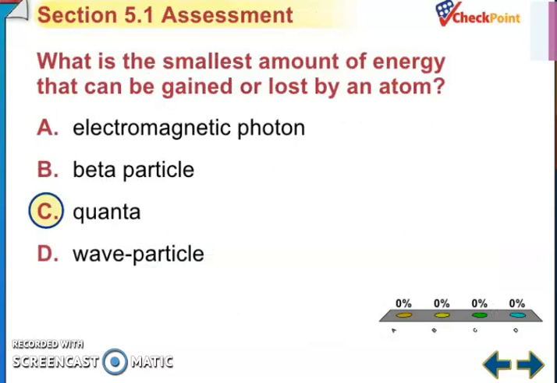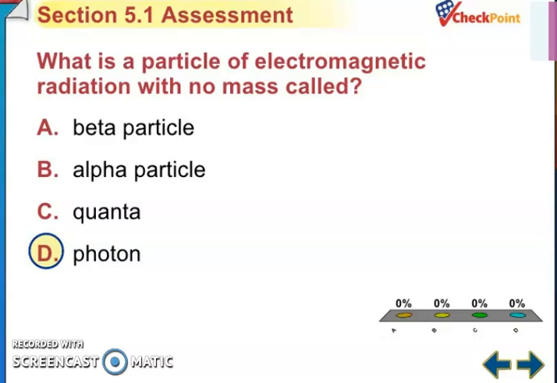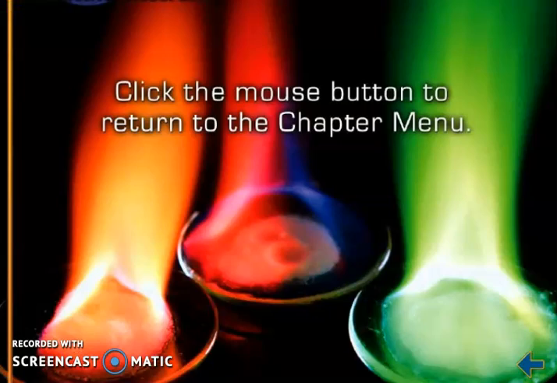What is the smallest amount of energy that can be gained or lost by an atom? The answer is quantum. What is the particle of electromagnetic radiation with no mass called? Photons.